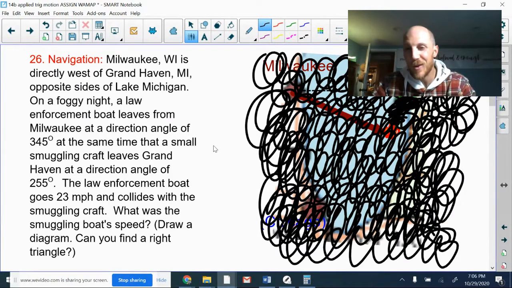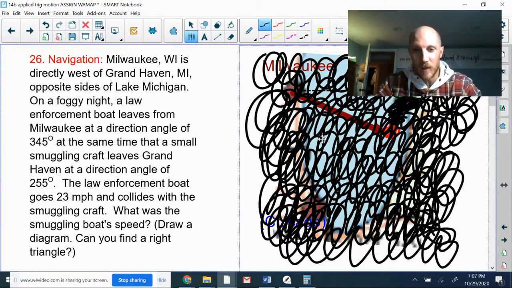Okay, my guess here, you want to know, well, Mr. J, what year would you say this probably was set? I'd say probably during the 1930s, during Prohibition. Chicago is right down the lake from here as like mob central, and the mob owned all of the smuggling operations. They're in charge of all of that, and they had to get their booze somehow during Prohibition. So that is my guess.